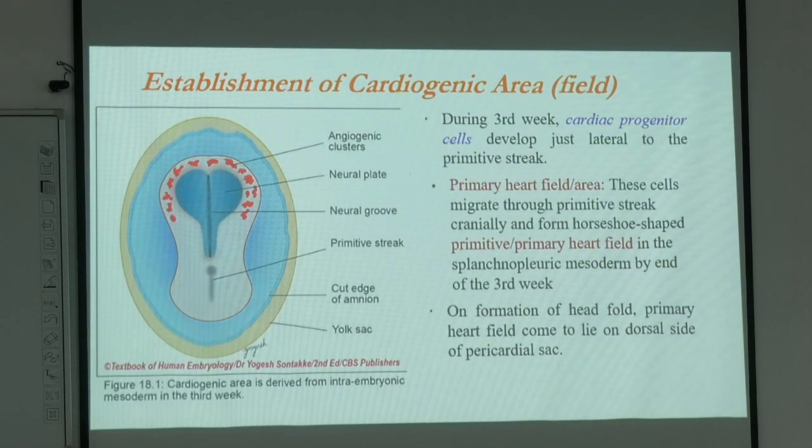Now you see that a number of cells are moving from the primitive streak region, moving cranially and encircling the cardiac end of this developing embryo, making a horseshoe shaped structure. It reaches this point and defines the land where the future heart is going to develop, which is known as the cardiogenic field.